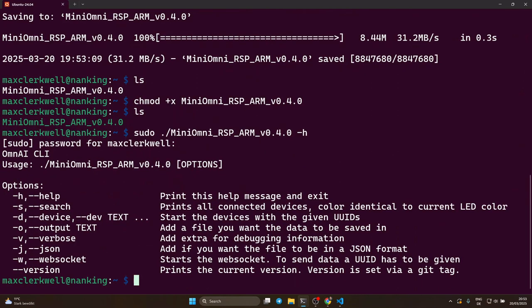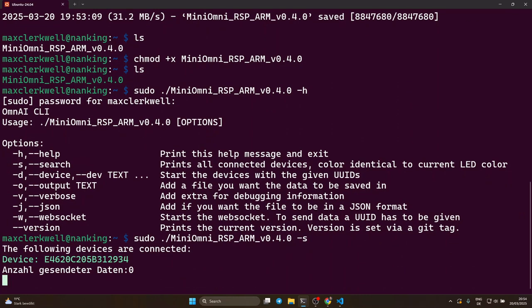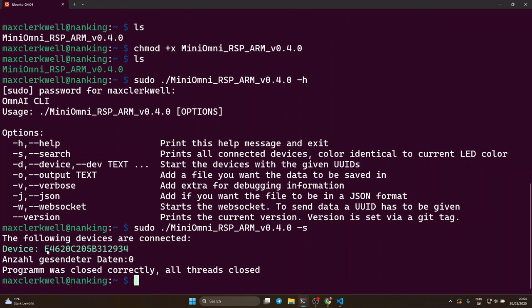Let's see the -h command first, so you can see the help. And there are three commands that I want to talk about now. One is the search, one is device, and one is output. So first of all, let's figure out what the device IDs are of the attached devices. So sudo mini-omni-s, and you can see I have one scope connected.